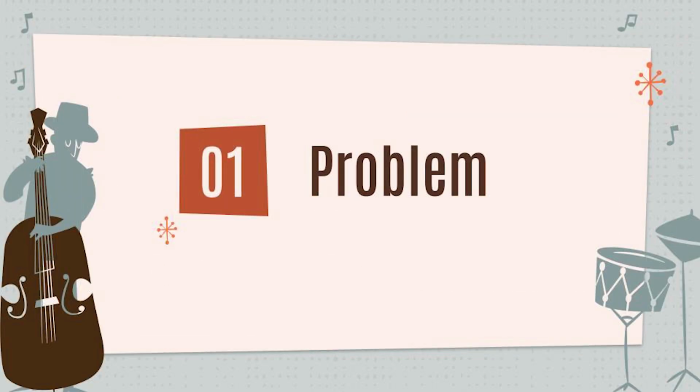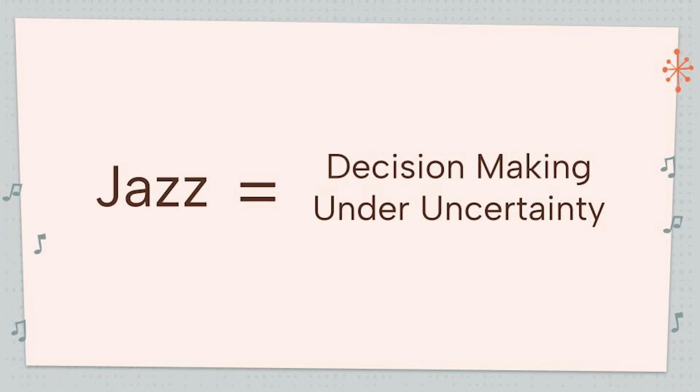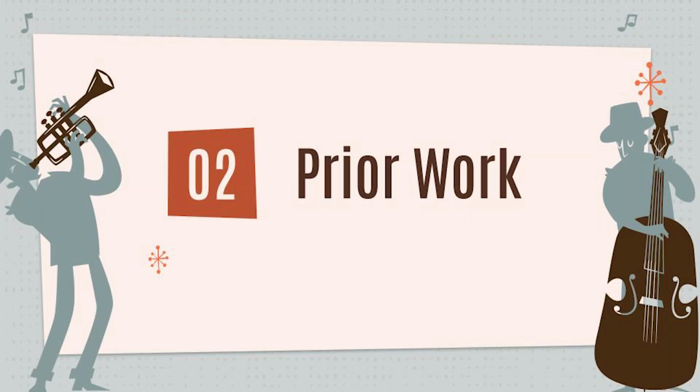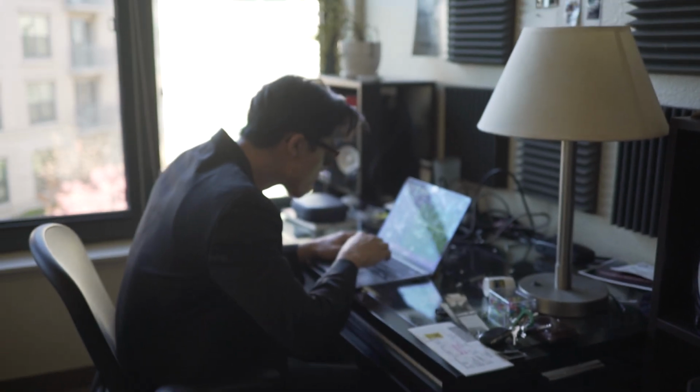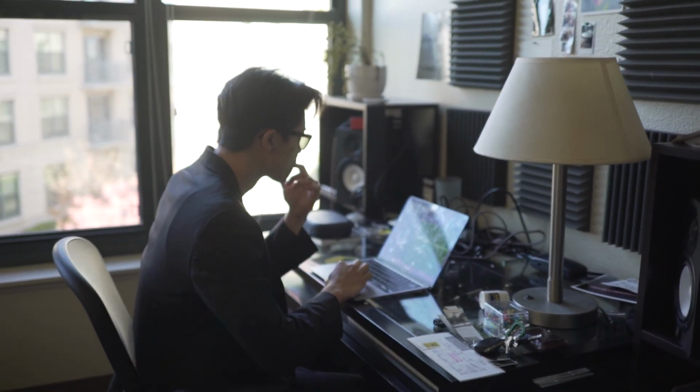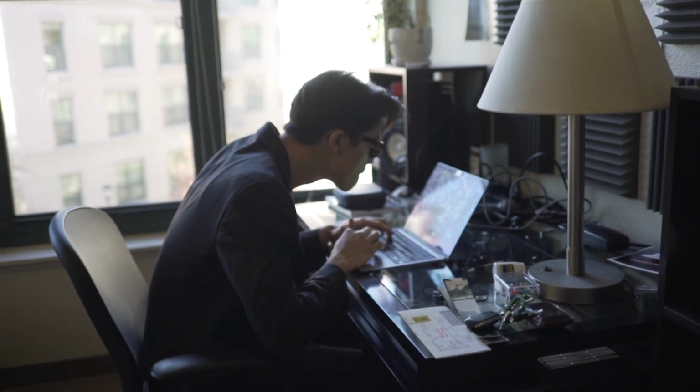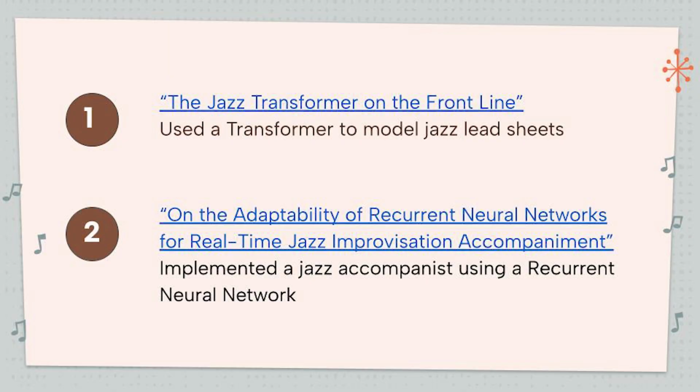Jazz improvisation embodies decision-making under uncertainty because musicians must listen to each other and make real-time decisions about what note, tempo, and volume to play without any reference to a composition. There have been multiple prior attempts at an AI jazz musician, but they have yet to achieve a subjective quality that consistently matches human performance. One example used a transformer to model jazz lead sheets, and another example used a recurrent neural network to implement a jazz accompanist.